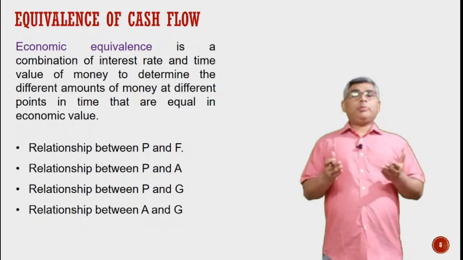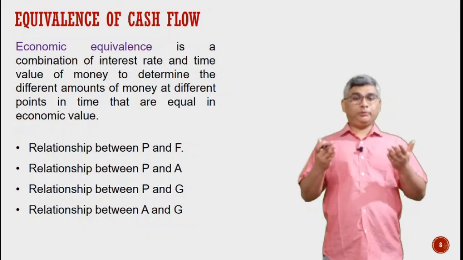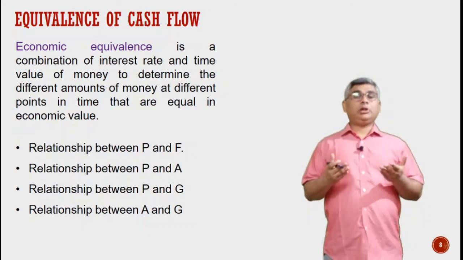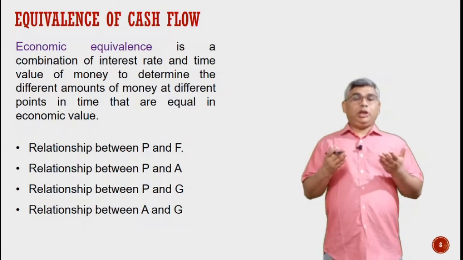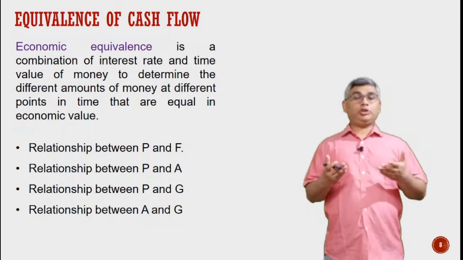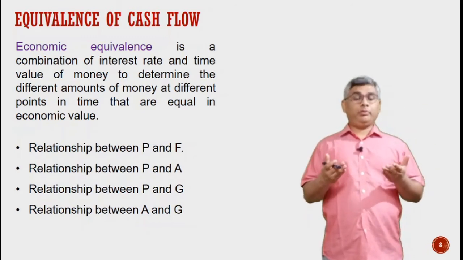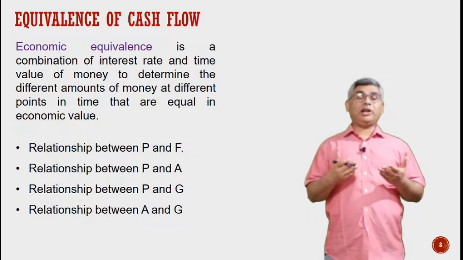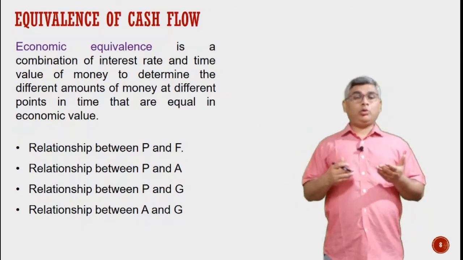Now, the most important thing, why we are drawing the cash flow diagram and what computations we will do using these cash flows, is that we have to find out the equivalence of the cash flow diagrams. Equivalence simply means, if we recall what questions I put up in the very first slide, what money I should possess now so that this money must be equal to X amount of money in the near future.